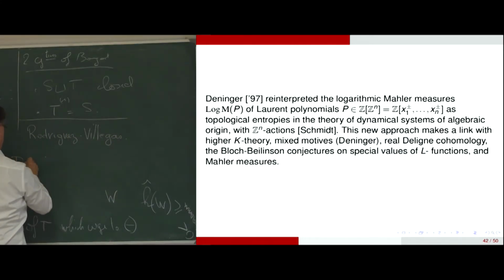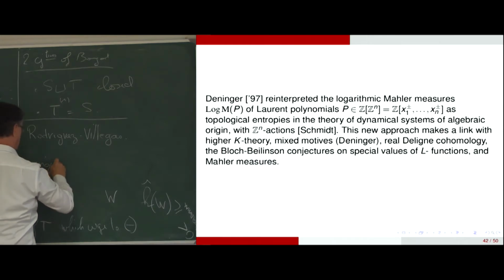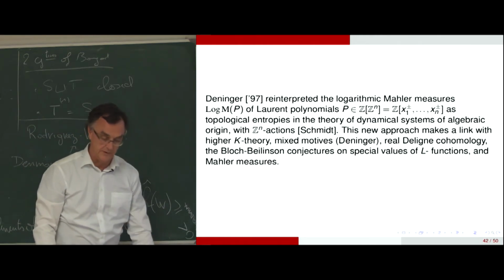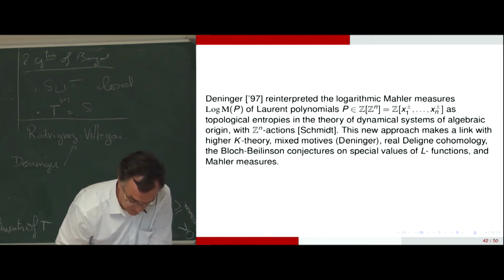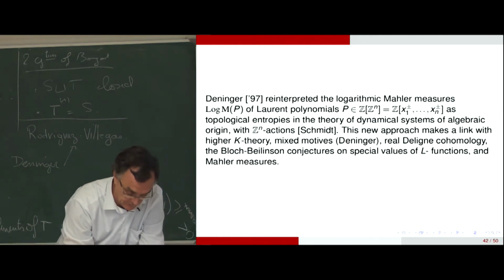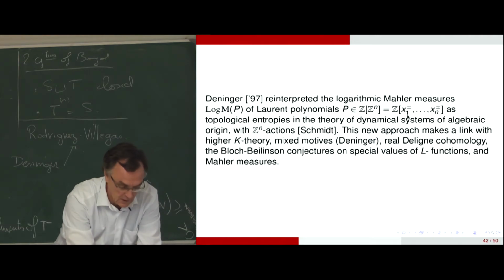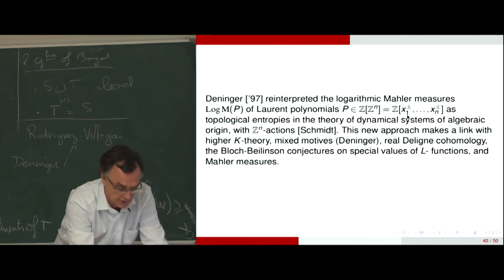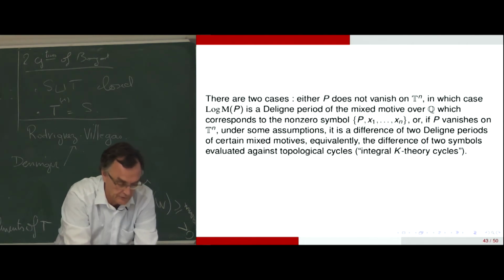And in a very nice way, he showed in several examples that it works. So in this approach of Deninger, there are two cases.